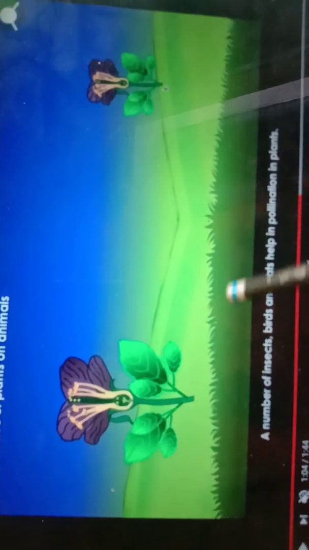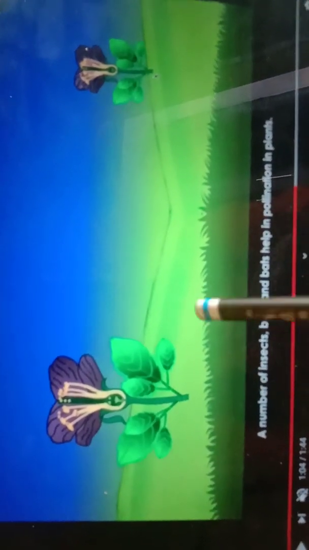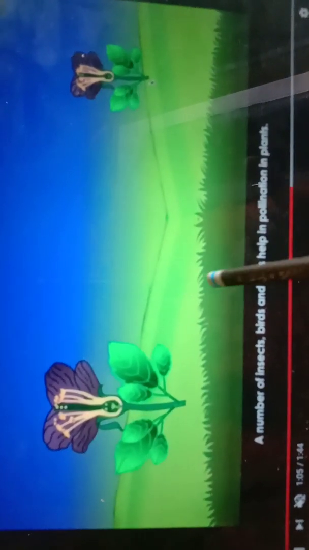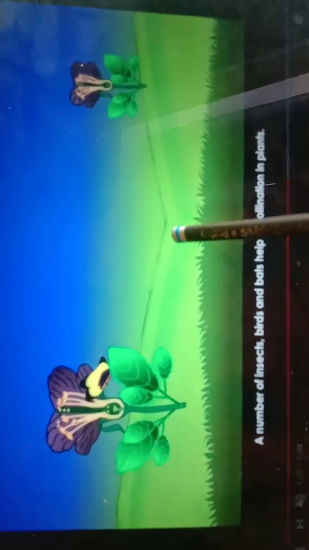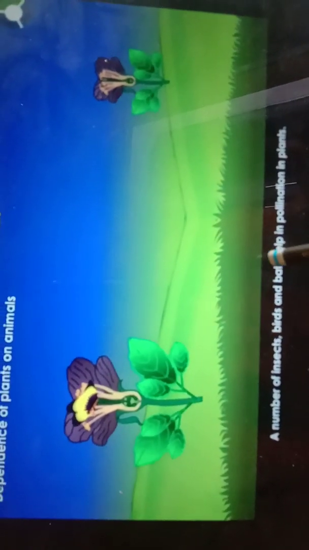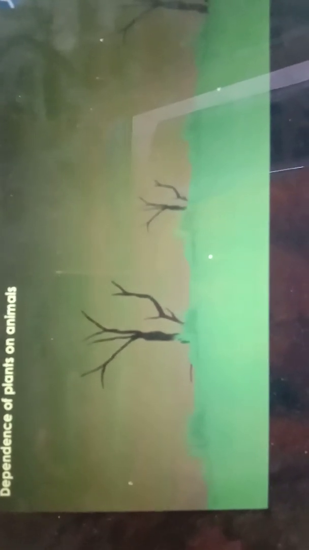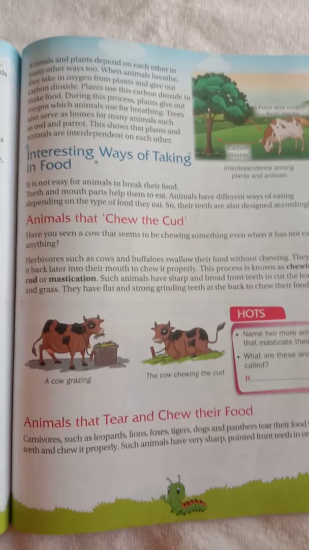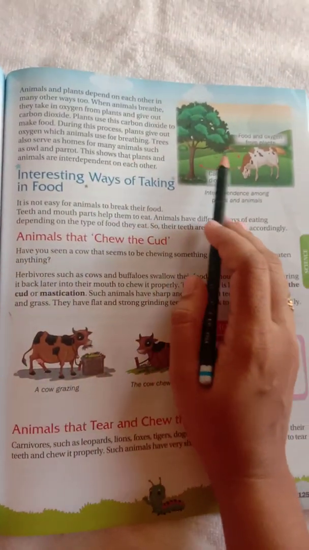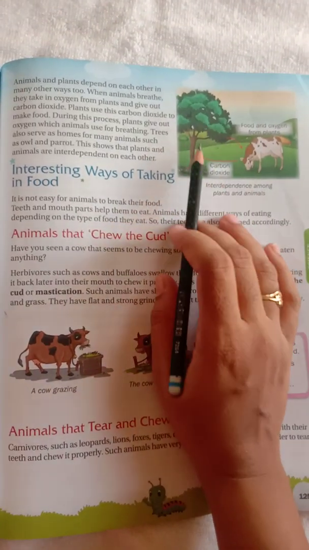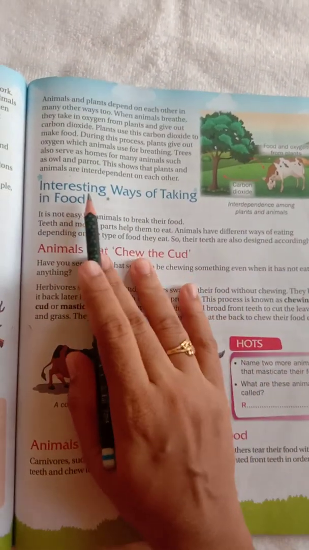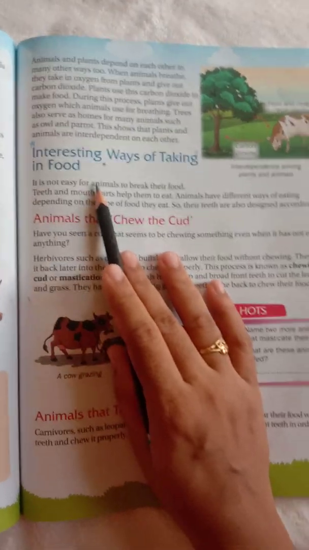For example, monkeys, birds, and a number of insects live on trees. Birds and bats also help in pollination in plants, so that the seeds are sowed in the soil and again new plants grow up. So this is how the process is formed.